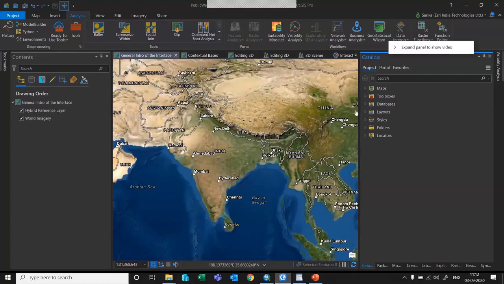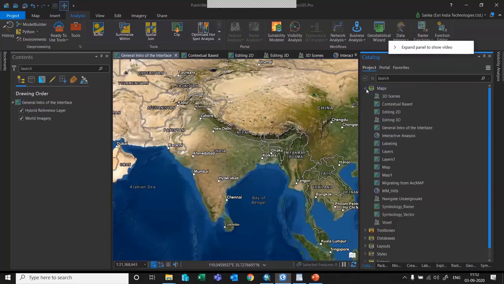And on the right, as we have discussed, it is a project-based file folder. That means it contains all the elements that are required for a project. We have folders for maps, toolboxes, and databases. When I click on maps, whatever maps we have created, as we have discussed, we can create multiple maps and layouts. As you can see in the map interface, I have several maps, and all those maps will be saved to your maps folder.